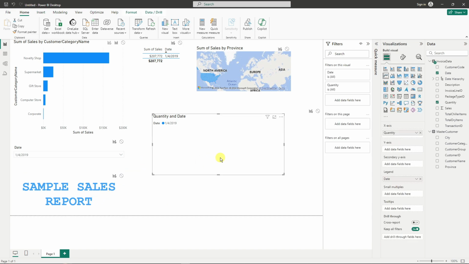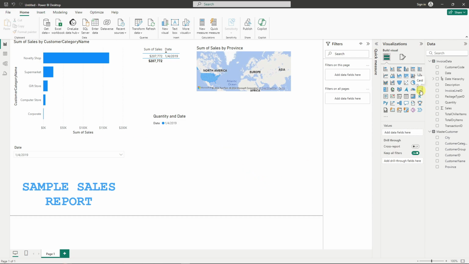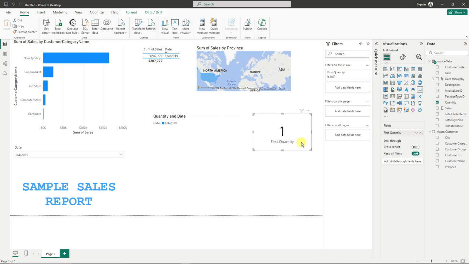Of course, one more thing to track here. Let me just minimize the quantity and date. This is gonna be the KPI card. Now, for example, the KPI card, you wanna click on quantity. We have it right here. If you want to choose this one for not quantity, for example, you want sales, you have it right here. That's going to be depending on your own preference.